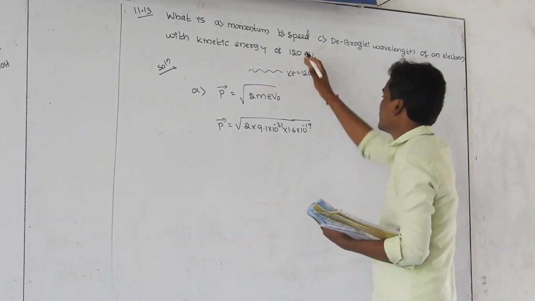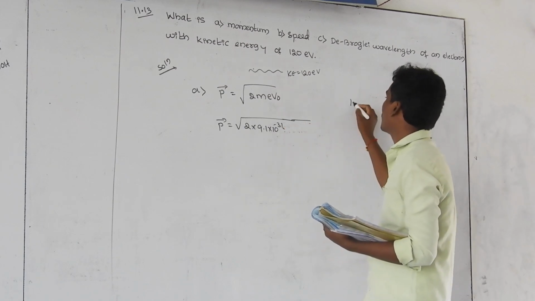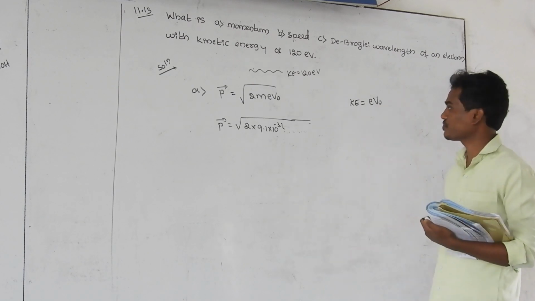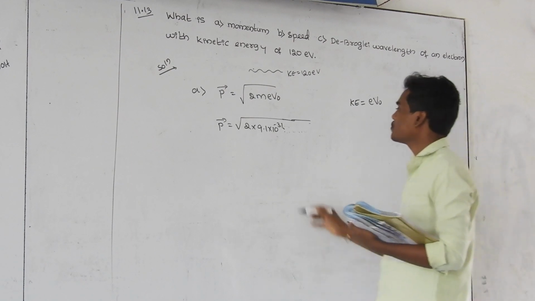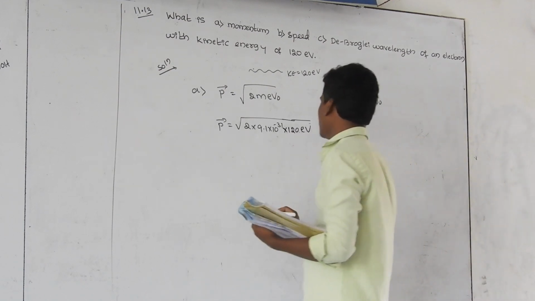The total kinetic energy he has given. We know that the kinetic energy in terms of stopping potential can be written as e V naught. The e V naught value he has directly given, that is 120 electron volt.